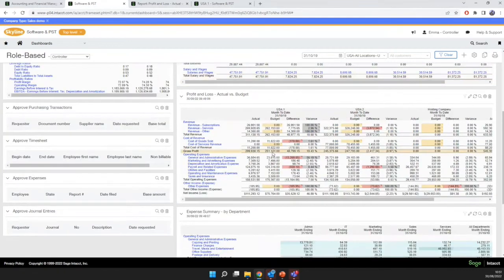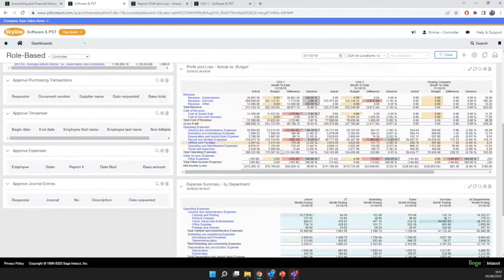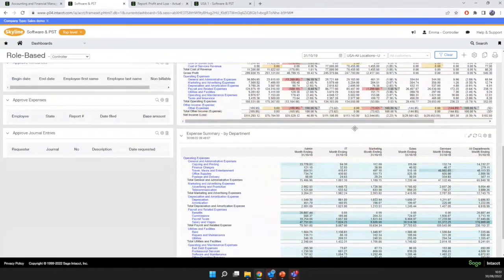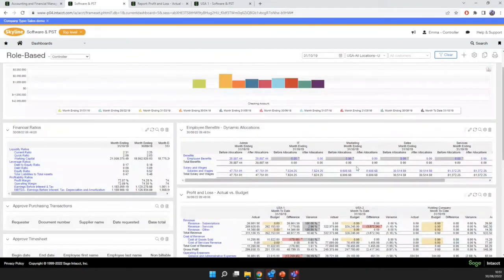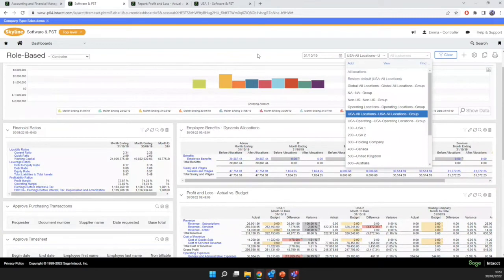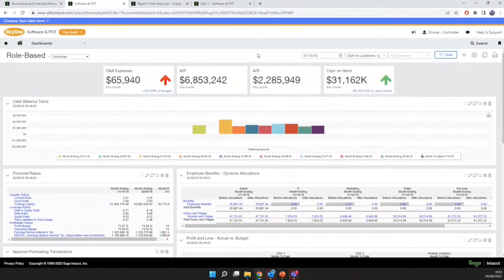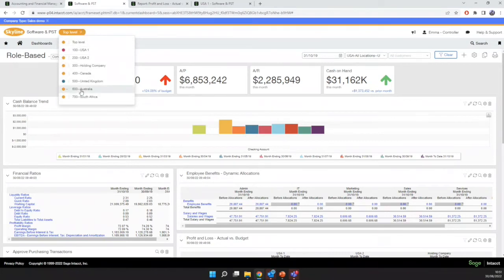We can see we've got expense summaries here by department. That's one of our dimensions in Intacct. We can see that we can change this dashboard, so we can run it for different dates. We can run it for different entities. So we talk about multi-entity. At the top, we can see that this multi-entity is the top level, and then we've got 7 individual entities, which are all their own legal entities operating